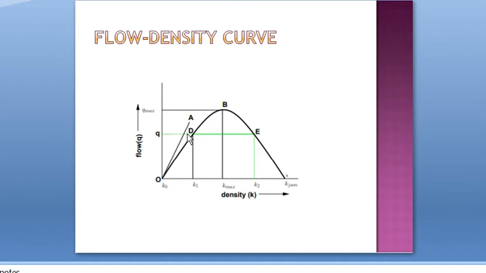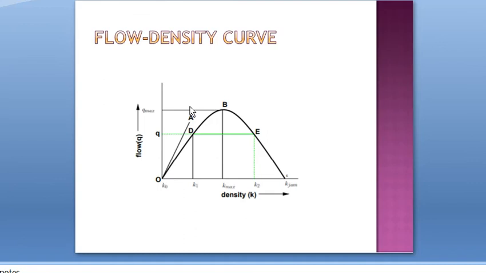We know the equation Q is equal to K into V. Therefore, V is equal to Q by K, that is, velocity is equal to Q by K. So at any line, if we calculate the slope, that will give the speed, because speed is equal to Q by K according to the relationship we have explained earlier. So by calculating the slope of the tangent drawn at any point, we can calculate the mean speed.